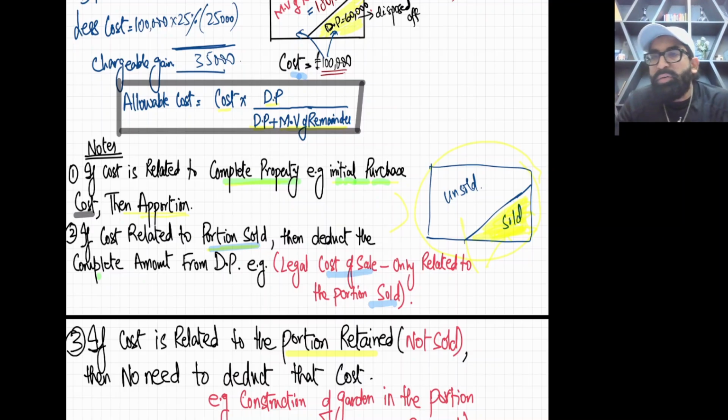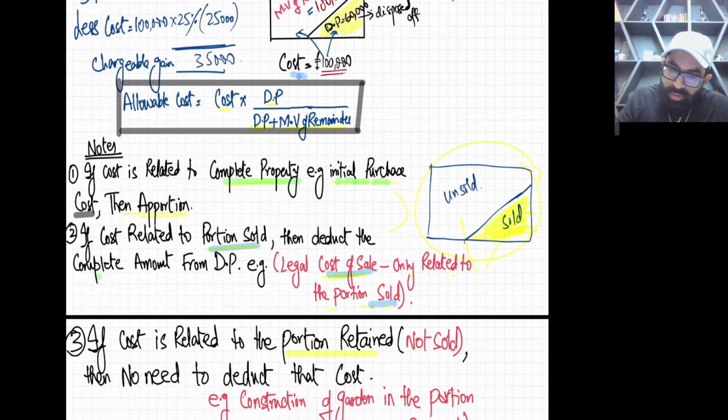And the example of that cost is the commission or the legal cost, all the legal cost of sale. See, legal cost of sale is only related to the portion sold. If in the question it is given legal cost to sell the asset, then that cost will be completely deducted from the gain calculation of that portion. Why? Because that portion is sold and that cost is exclusively for that portion.